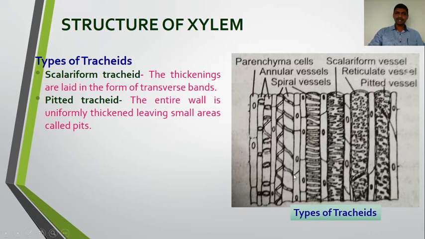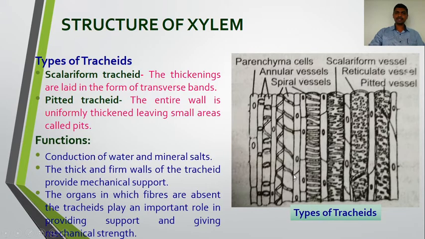Next to this are the functions of the tracheids. The main function of the xylem is the conduction of water and mineral salts. A similar function is performed by the tracheids. It forms some sort of pipeline in the plant body. So the main function is the conduction of water and mineral salts. The thick and firm walls of the tracheids provide mechanical support.